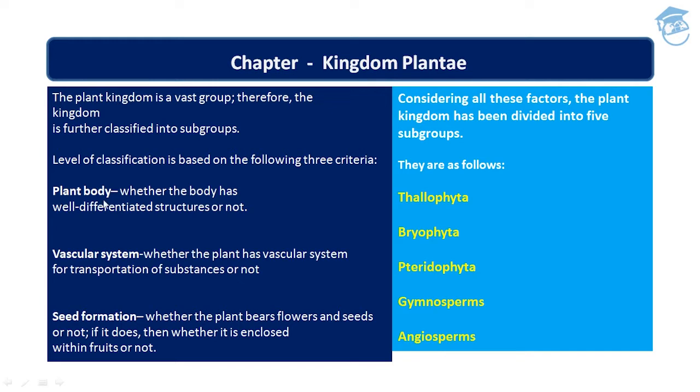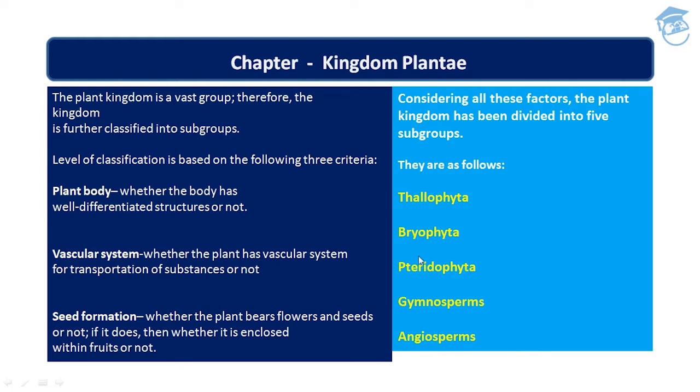First criterion is plant body, second is vascular system, and third is seed formation. So considering all these factors, the plant kingdom has been divided into five subgroups. They are as follows: Thallophyta, Bryophyta, Pteridophyta, Gymnosperms, and Angiosperms. I hope it is clear to you now that Kingdom Plantae is divided into five subgroups because Kingdom Plantae is a vast group. Therefore, the kingdom is divided into subgroups, and they are five in number: Thallophyta, Bryophyta, Pteridophyta, Gymnosperms, and Angiosperms.